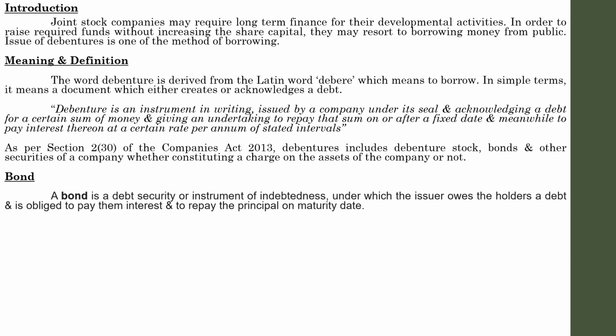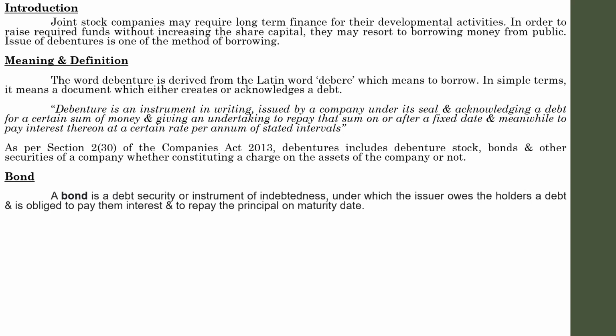But in case of debentures, it is a must that it should be issued on an understanding that the rate of interest is such and such, like 10% interest or 12% interest. It has to be predetermined. It is to be determined or fixed in advance. That is known as predetermined.